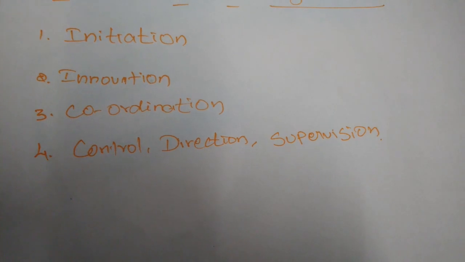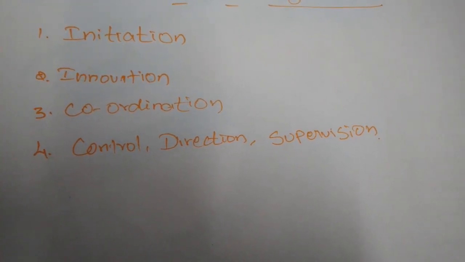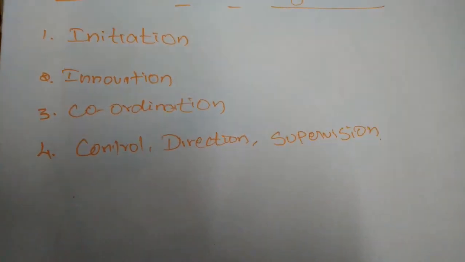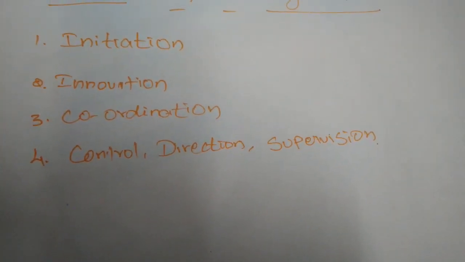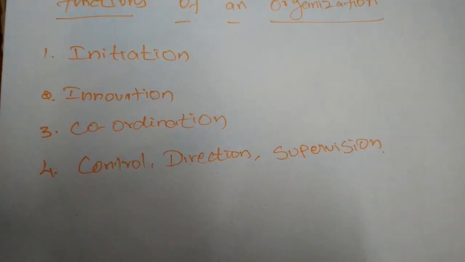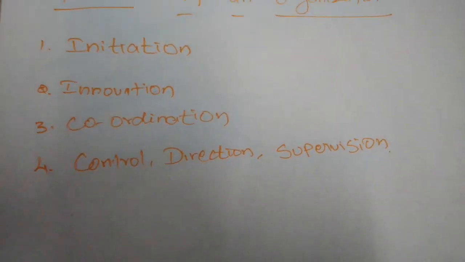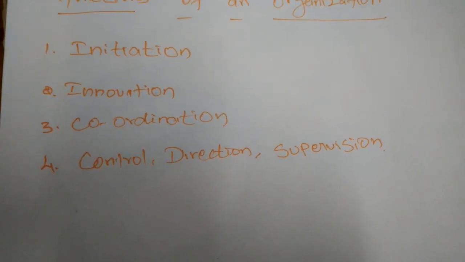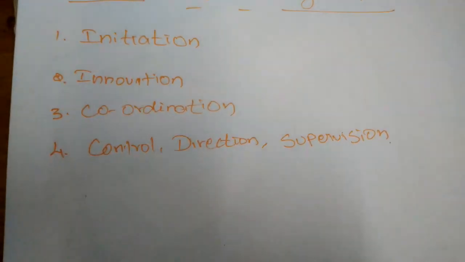He has to introduce new methods in the production process. They have to bring new ideas, new machineries, and new methods to decrease the production cost. Like that, so many innovations have to be brought by the organizers.